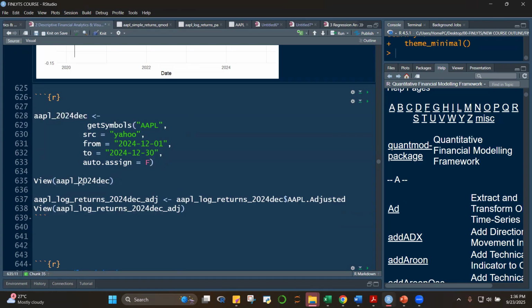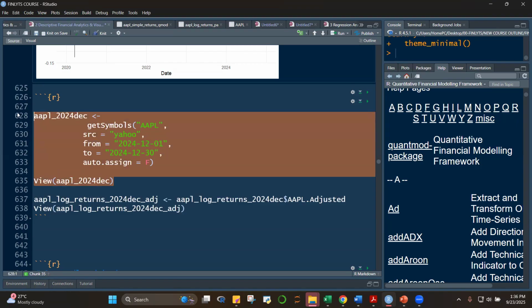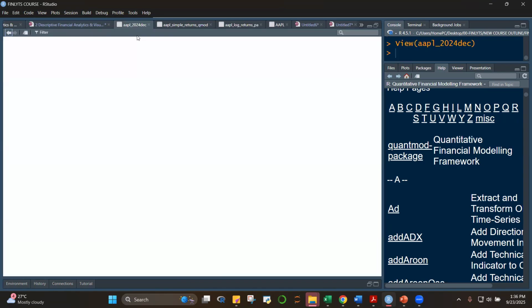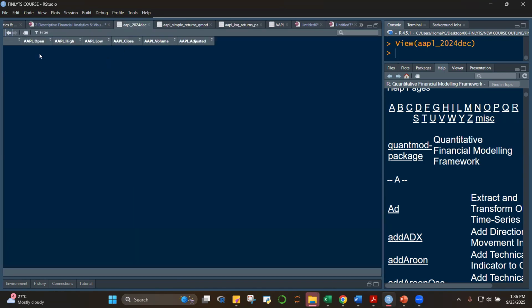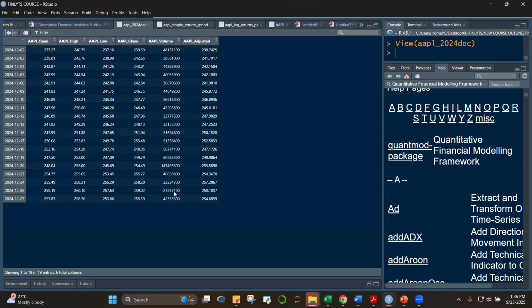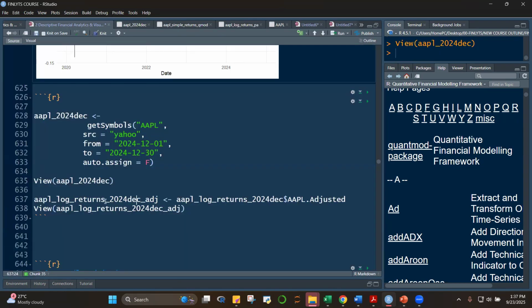Tama ba yun? Yeah, sumobra class. Sobra class yung underscore ko pakibawasan. Kindly reduce the underscore. I think I have typed twice. Okay, let's run this class. Control Enter. And it will print now the Apple 2024 December here. So it's still OHLC, but for 1 month. And then we'll just extract that Apple adjusted here. Okay. Apple log returns.